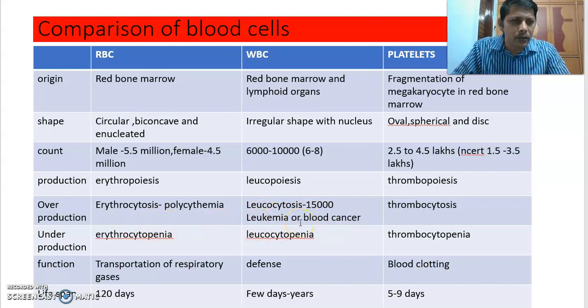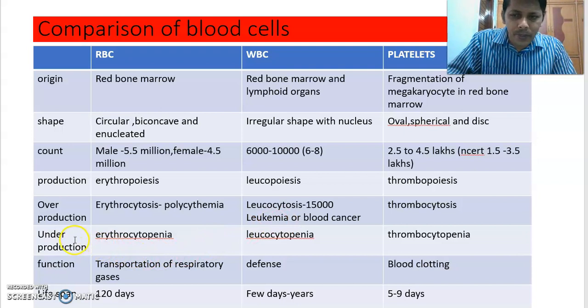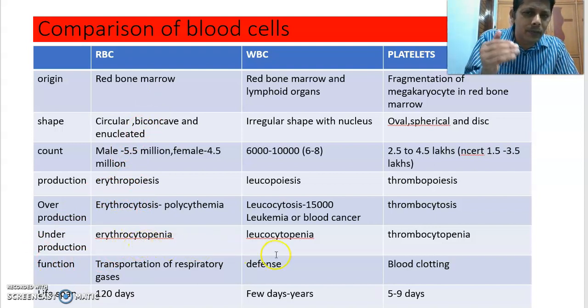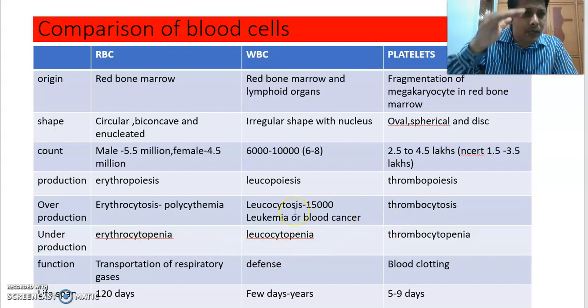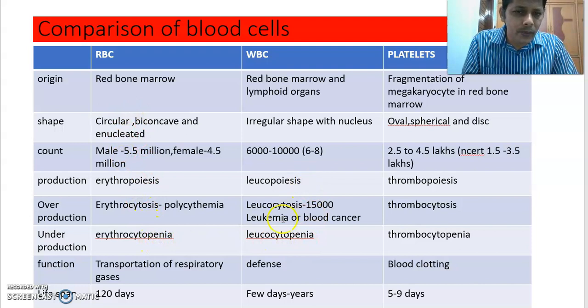Sometimes when we have an infection, there is a slight increase of WBC, but that is temporary. Underproduction is when the blood cells are lower in number than normal. When RBC are lower, it is called erythrocytopenia, for WBC leukocytopenia, and for platelets thrombocytopenia. Function: RBC help in transportation of respiratory gases, WBC help in defense,